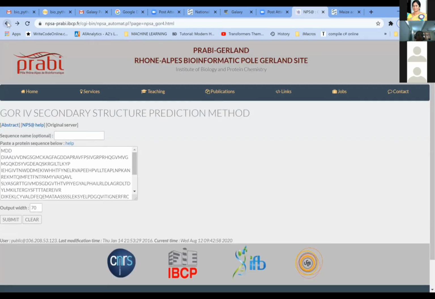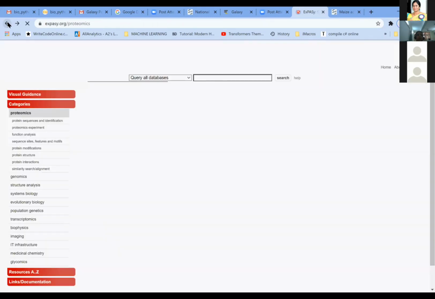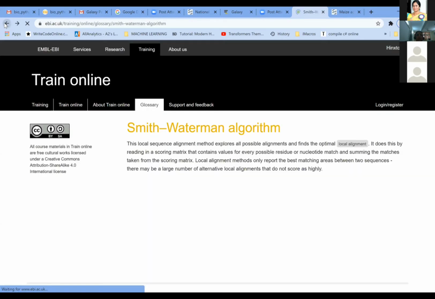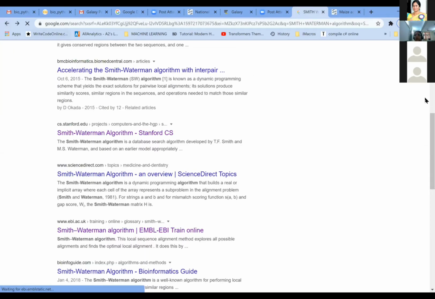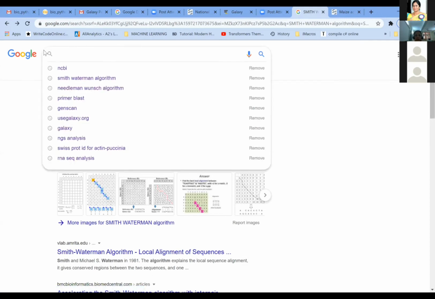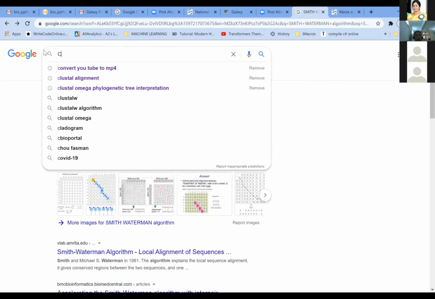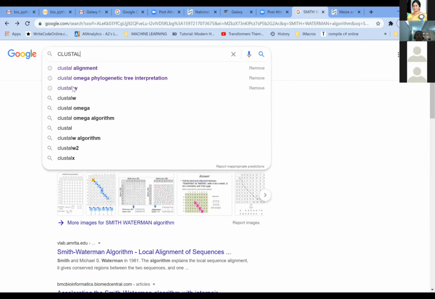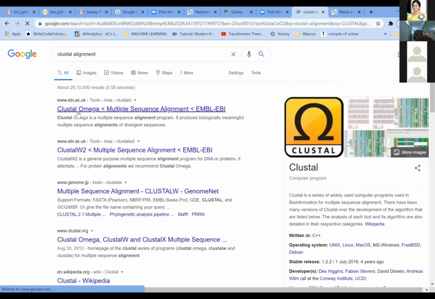Now, when you know the primary structure and secondary structure of the protein, we can also determine whether the protein you have identified has any structural similarity with the already available databases. So we go to the multiple sequence alignment. We are using the Clustal program here, the Clustal Omega.